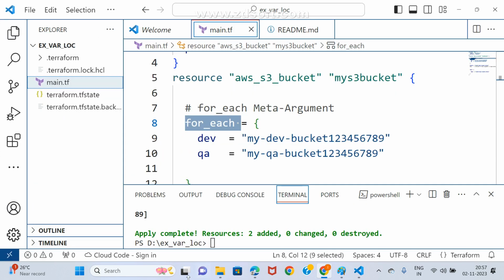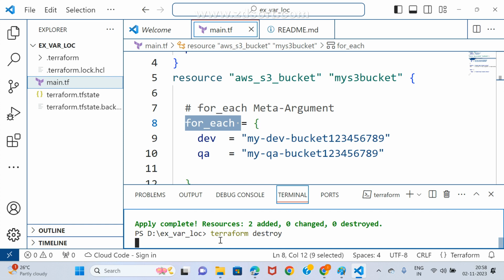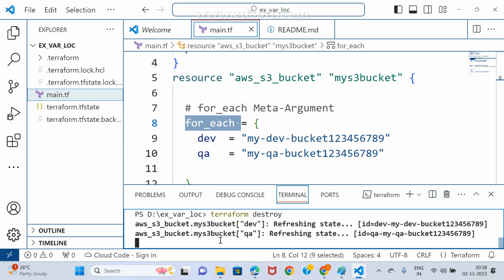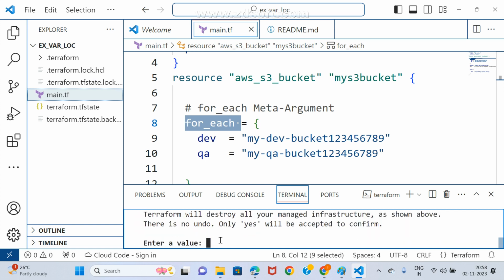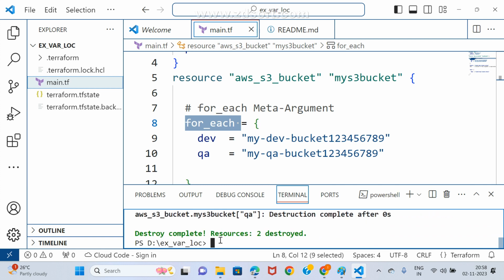First I need to destroy. You know destroy. Is it easy or not? What are we doing by using the meta argument? We are changing the behavior. Now I think that is removed.